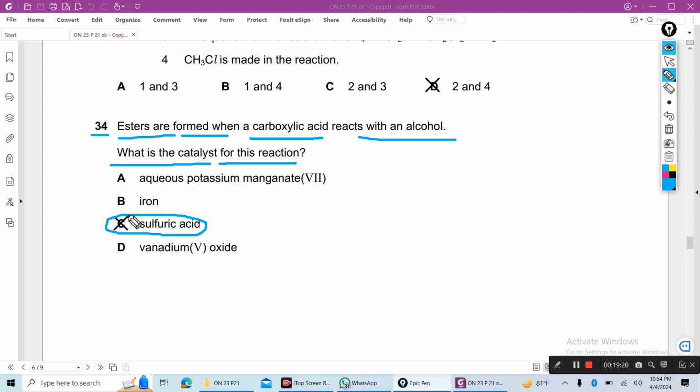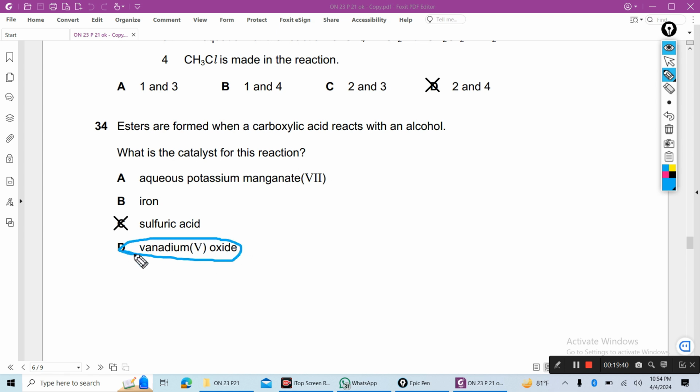A is wrong, aqueous potassium permanganate, no, not iron. Iron catalyst is used to manufacture of ammonia from nitrogen and hydrogen. And you also know vanadium 5 oxide catalyst is used in contact process for the manufacture of sulfuric acid. So here for the manufacture of sulfuric acid, but here for esters, sulfuric acid is used as catalyst.